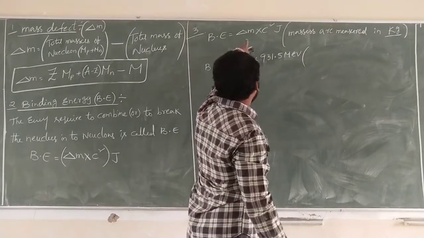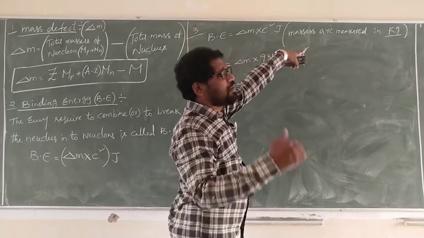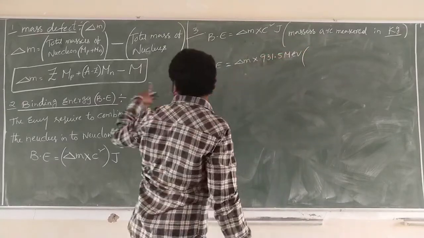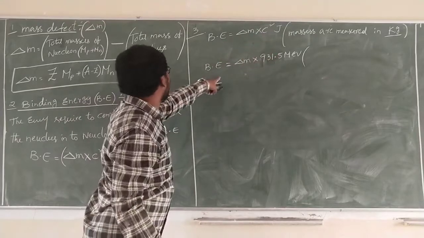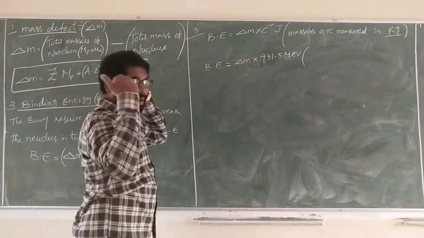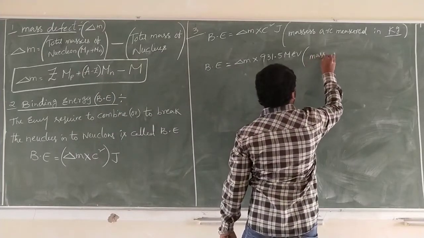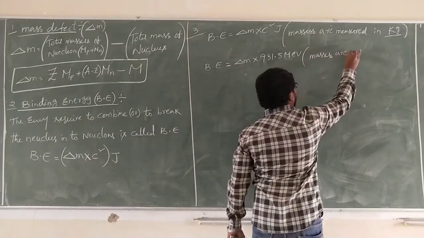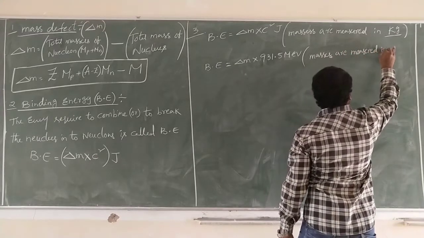Where do we have to take this equation? In this equation, the mass of proton and mass of neutron are measured in kg. Here, in this one, the mass of proton and mass of neutron are measured in AMU. Masses are measured in AMU.